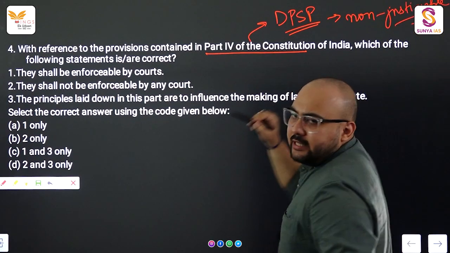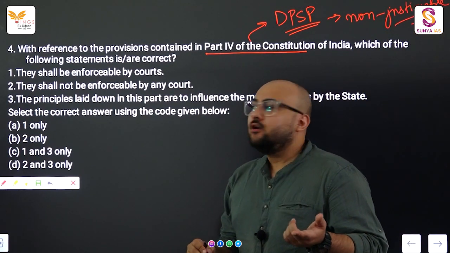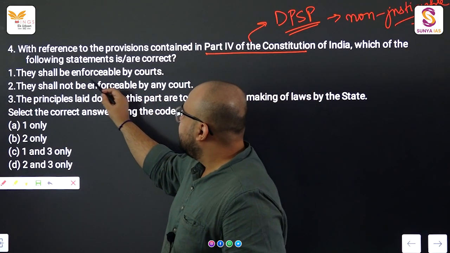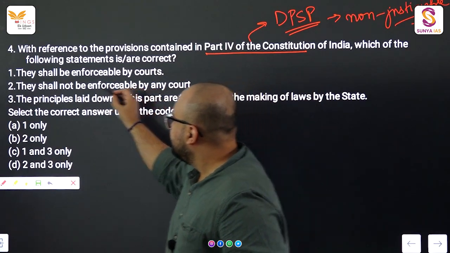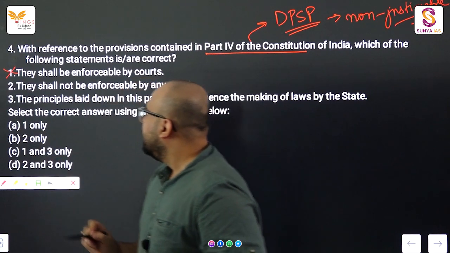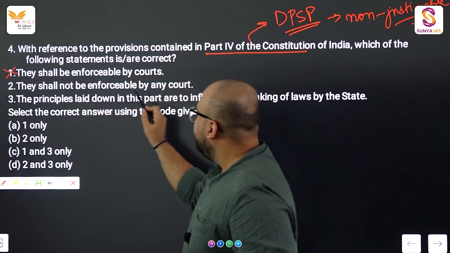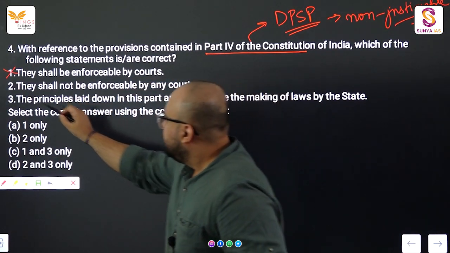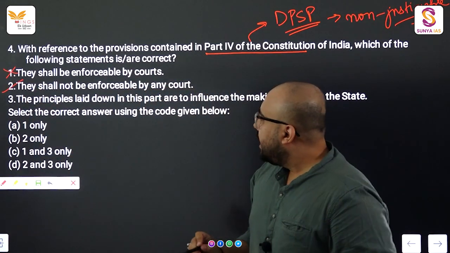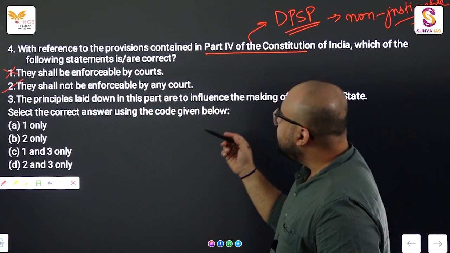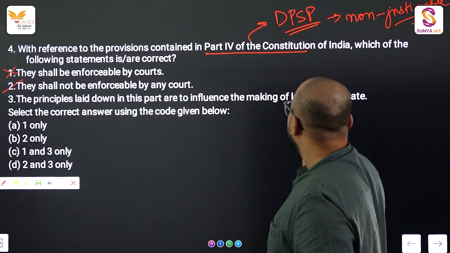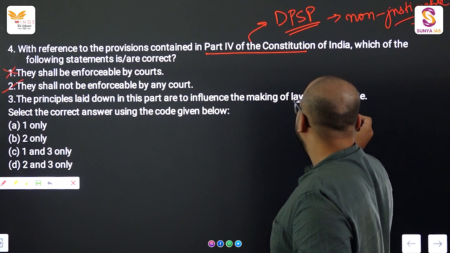So it means they are not enforceable by the court. So this is wrong. They shall not be enforceable by any court. Statement 2 is right. And statement 3, the principles laid down in this part are to influence the making of the laws by the state.